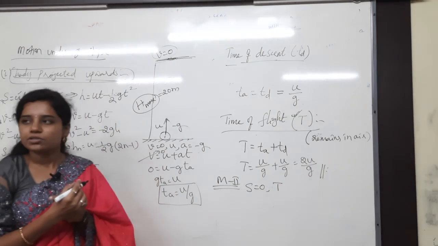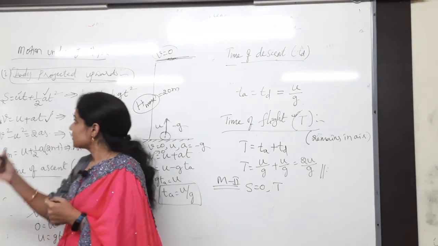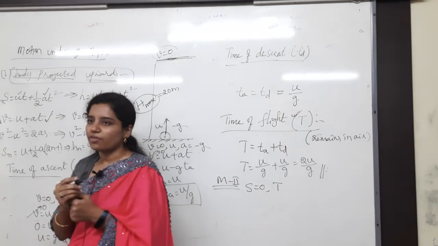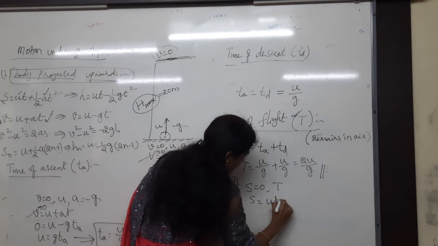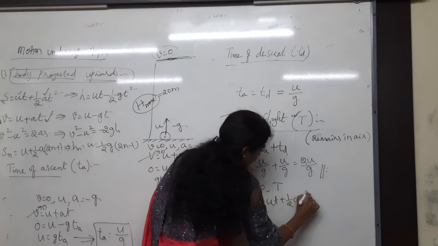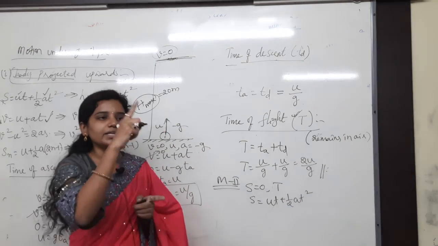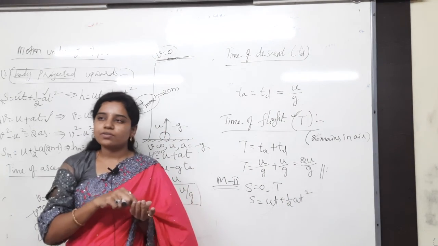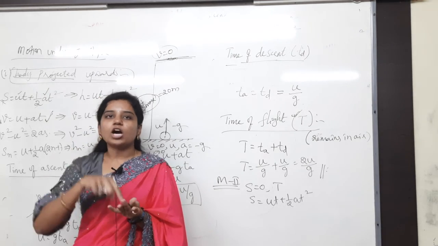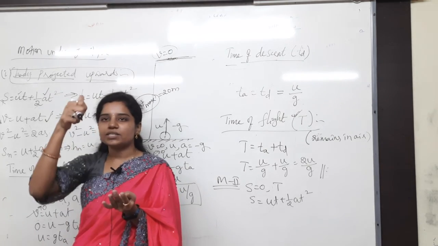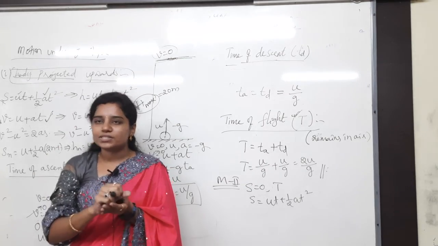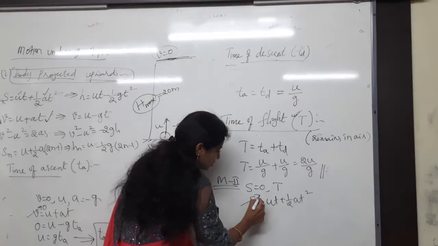What formula can I use? S is equal to ut plus half at square. Whenever the body covers the entire motion, going from hand to the top and then top to the hand again, the displacement is 0 only. While going plus h, while coming minus h. So displacement is 0.